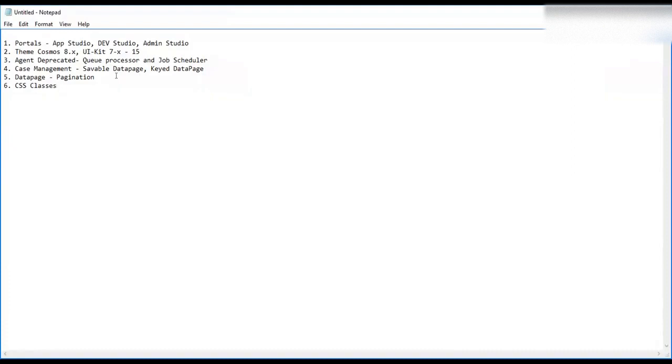So you have one more option called CSS classes, where you can add your classes using the gear icon. You can select your class and add it. Why have they added this option? Can anyone tell me?